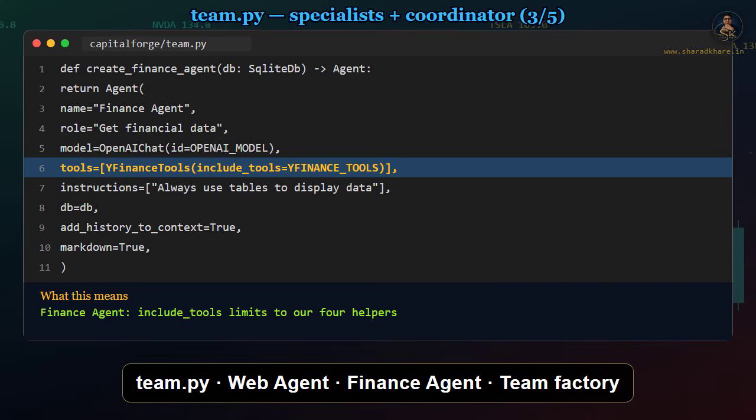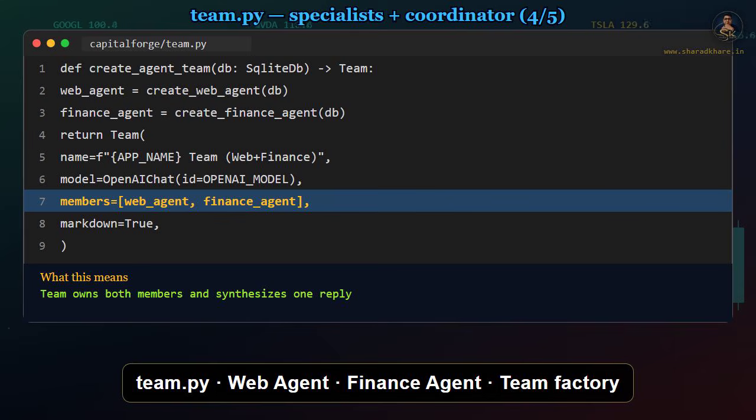Finance agent. Name is finance agent. Role is get financial data. Again, we attach OpenAI chat with the same model ID. Tools equals finance tools, and include tools is YFinance and the list from config. That include tools argument matters. We only grant the four finance tools we listed, not every possible helper.